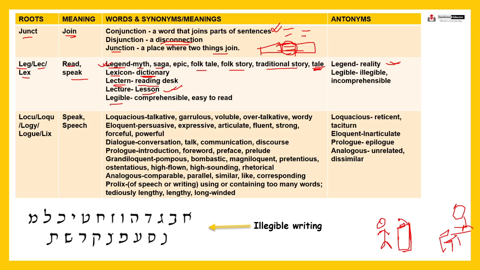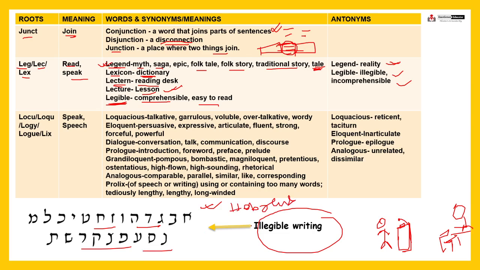Lesson. Legible. Legible का मतलब क्या है? What is the meaning of legible? Means comprehensible, easy to read. Something that is legible means you are able to read it, right? Sometimes, you all know, my handwriting is quite illegible, incomprehensible. So just the opposite is illegible or incomprehensible. You are unable to read. So what is this? This is an illegible writing. Can you understand the meaning of it? Can you decipher, right? Do you know the meaning of these symbols? Do you know the meaning of these alphabets? Not symbols, these are alphabets. So this is basically Hebrew alphabets, okay?